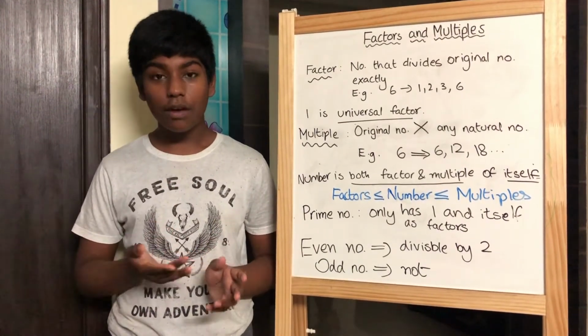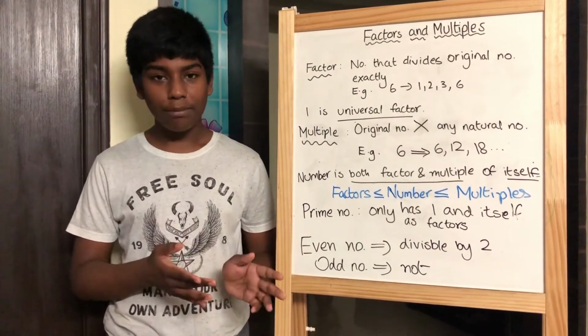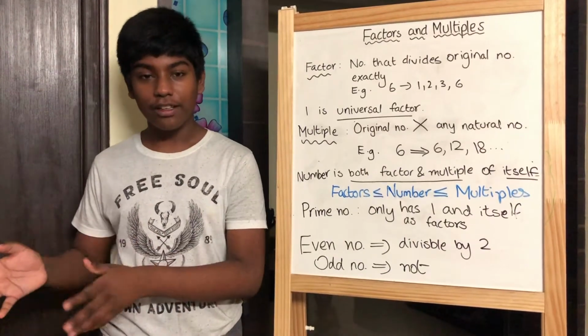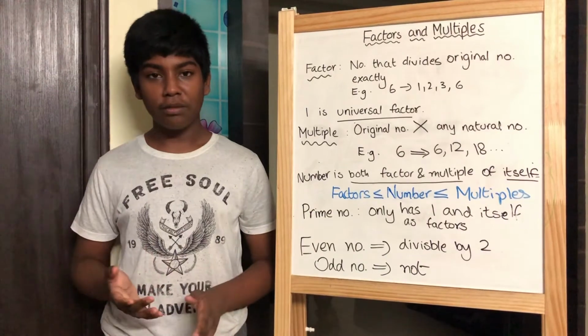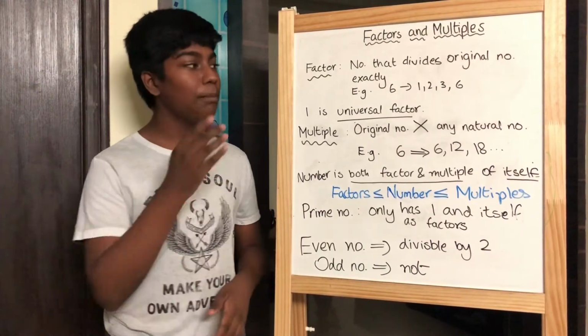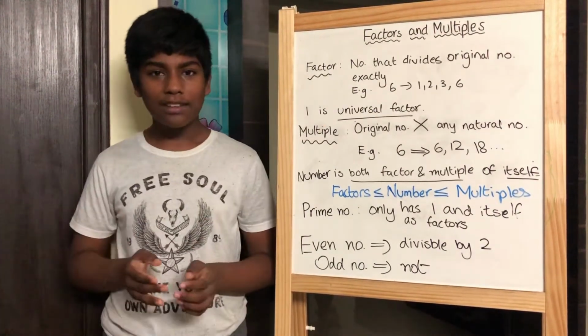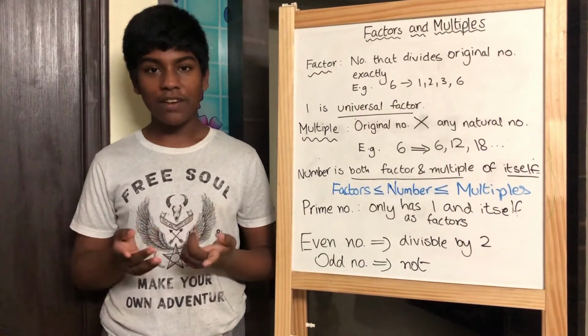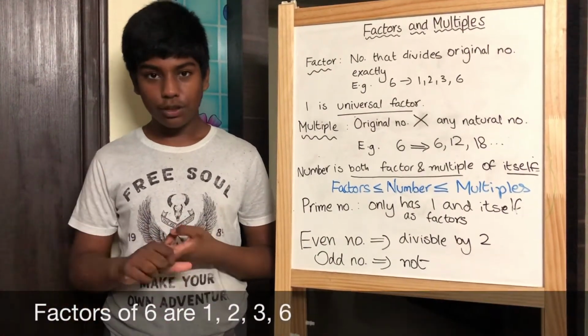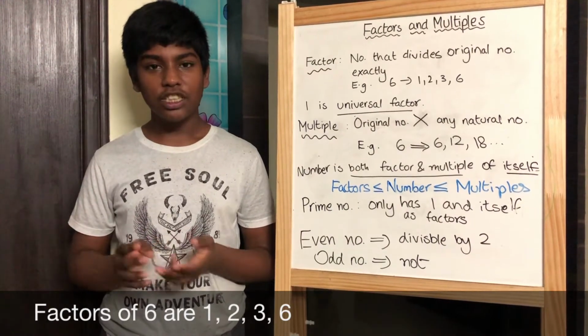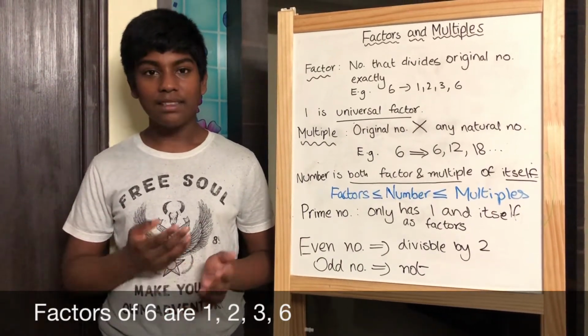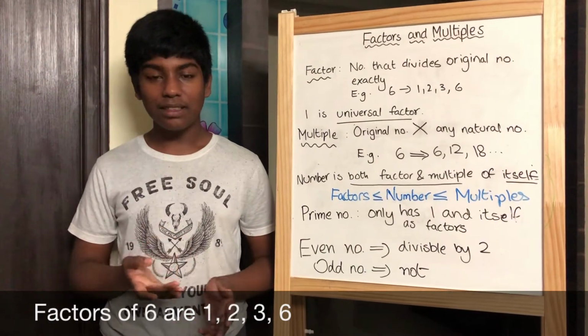The factors of a natural number are the numbers which divide that natural number exactly, that is to say, leaving no remainder behind. For example, for the number 6, the factors are 1, which divides 6 into 6 parts, 2, which divides 6 into 3 parts, 3, which divides 6 into 2 parts, and 6 itself, which divides 6 into 1 part.